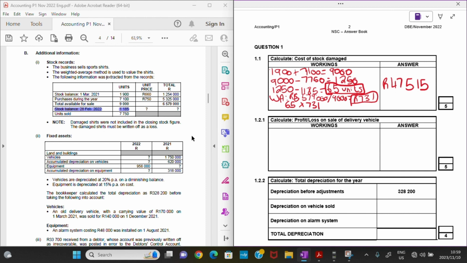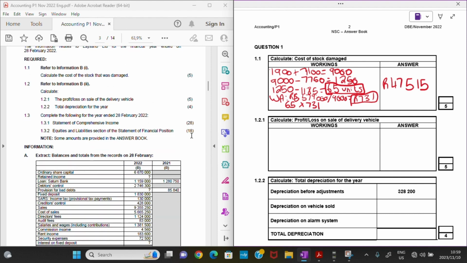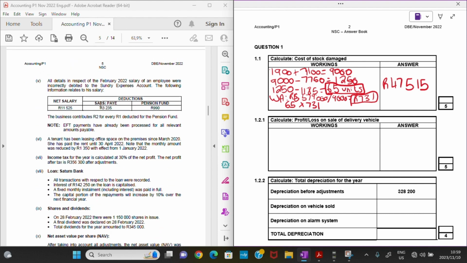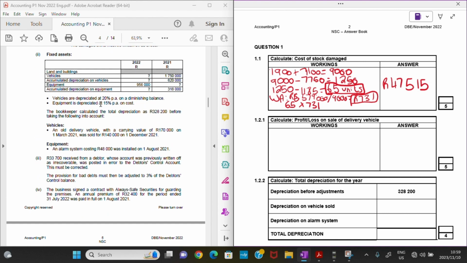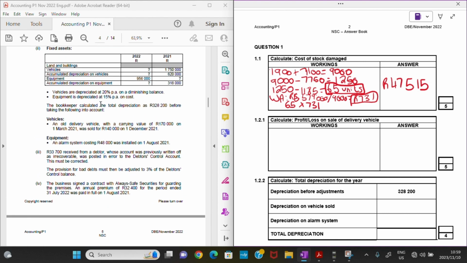They say calculate the profit or loss on the sale of the delivery vehicle. Okay, and let's see, which information must we refer to? Now we must refer to information B, the second. So here's information B, the second. We have fixed assets, we have land and buildings, vehicles, accumulated depreciation on vehicles, equipment, accumulated depreciation on equipment.